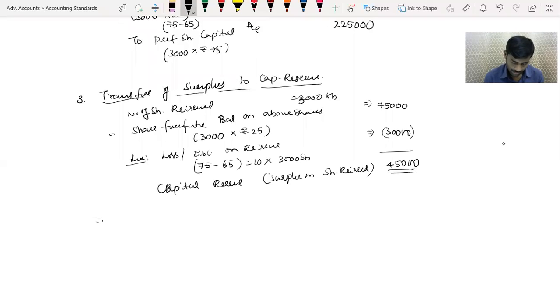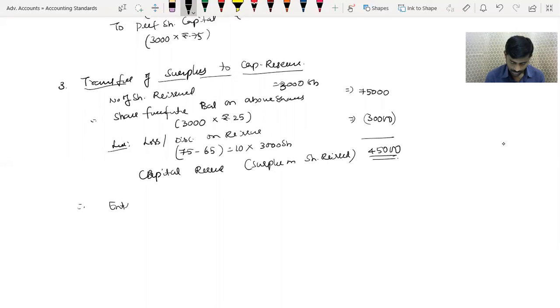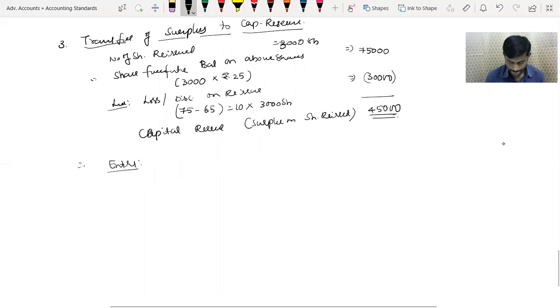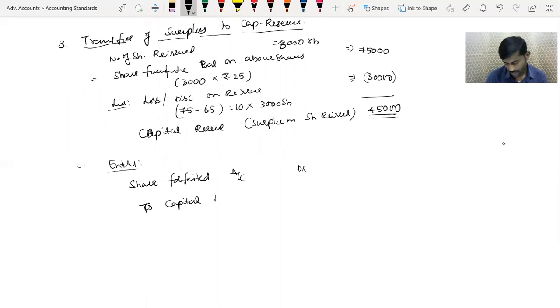So therefore entry: share forfeited account debit to capital reserve account, 45,000.